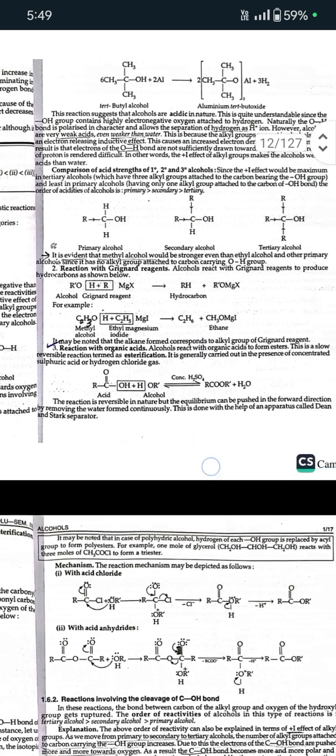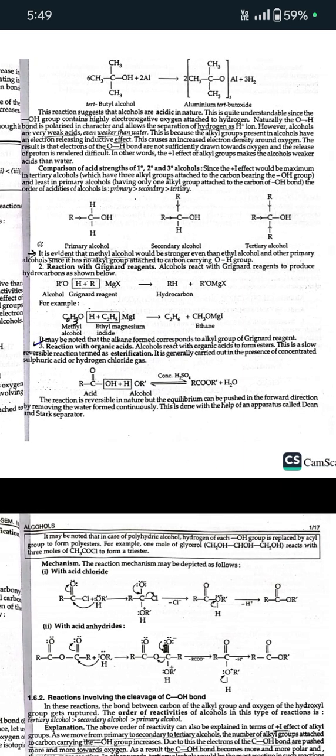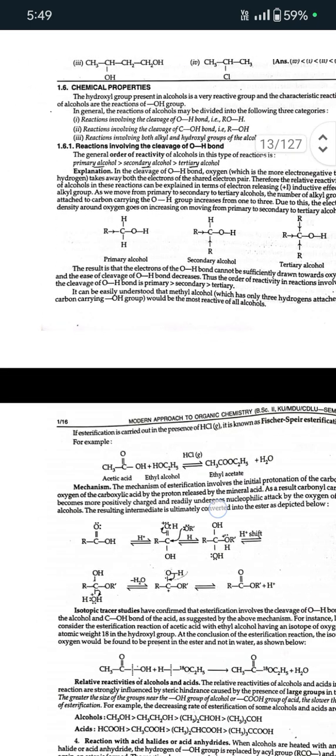Second is reaction with organic acids. Alcohols react with organic acids to form esters. This is a slow reversible reaction termed esterification. It is generally carried out in the presence of concentrated H2SO4 or hydrogen chloride gas. The reaction is reversible in nature, but the equilibrium can be pushed in the forward direction by removing the water formed continuously. This is done with the help of an apparatus called Dean and Stark separator.